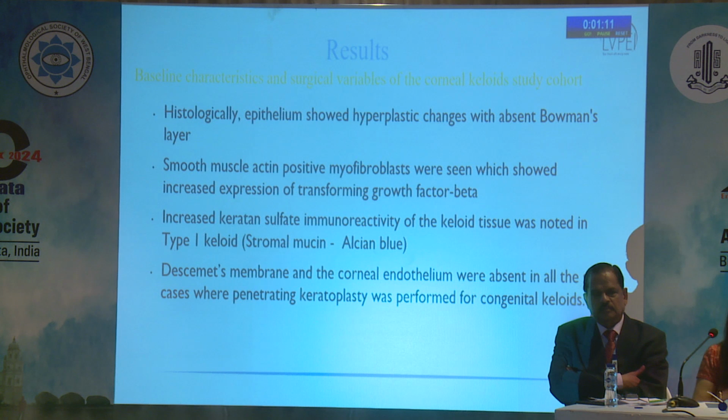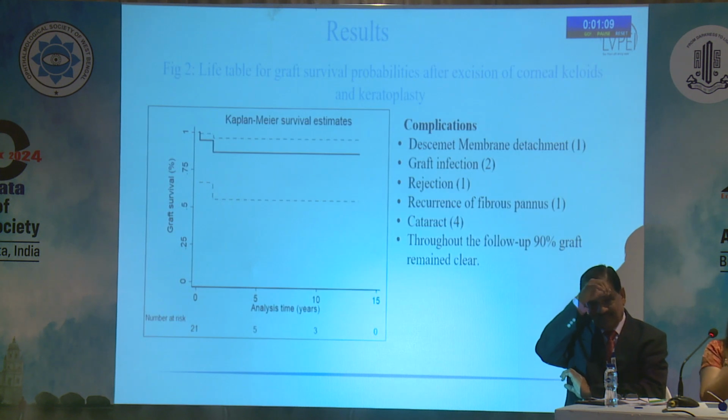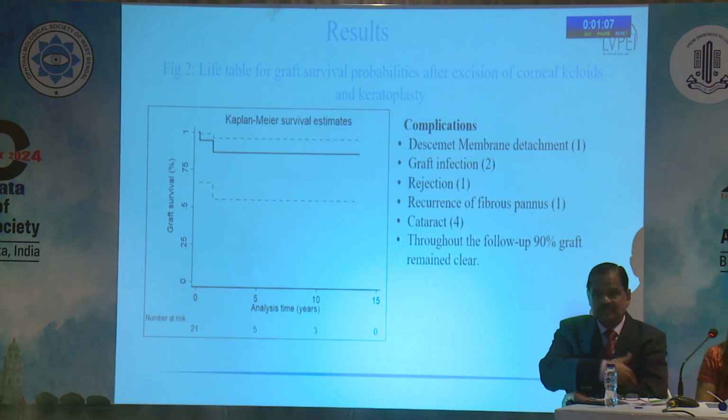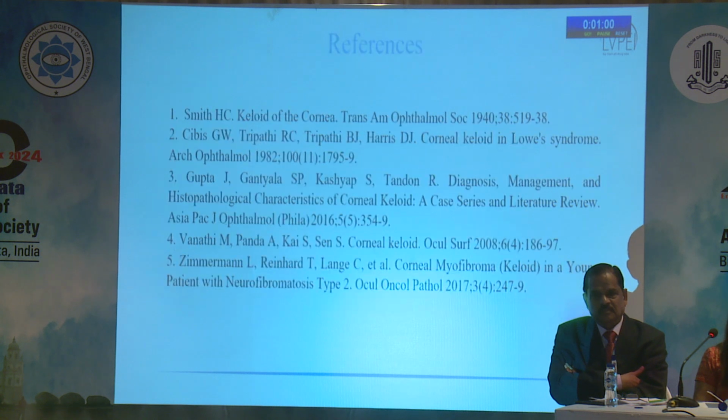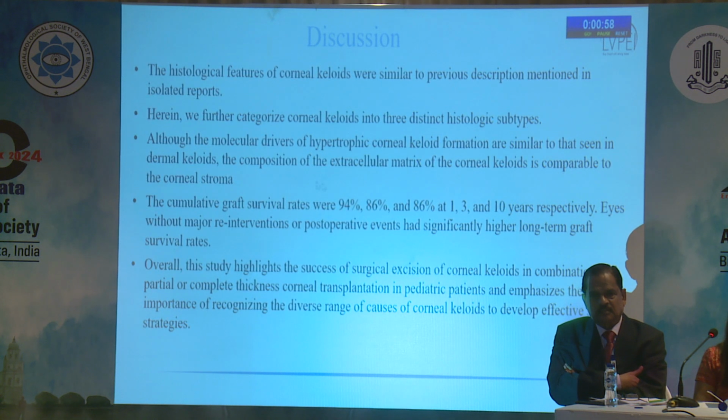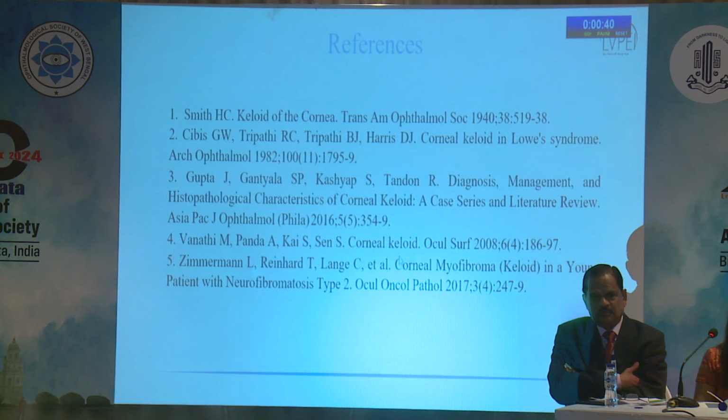So why do we need to histologically categorize them? To prognosticate. Those with type 1 tend to have an extremely poor prognosis. Those with congenital tend to have a poorer prognosis. Histopath helps in precision-based, tailored surgical excision of this abnormal lesion and ends up with an extremely good outcome. You can see 10-year follow-up following a lamellar surgery is as high as 86% without any recurrences. So I end my case here. Thank you for your kind attention.